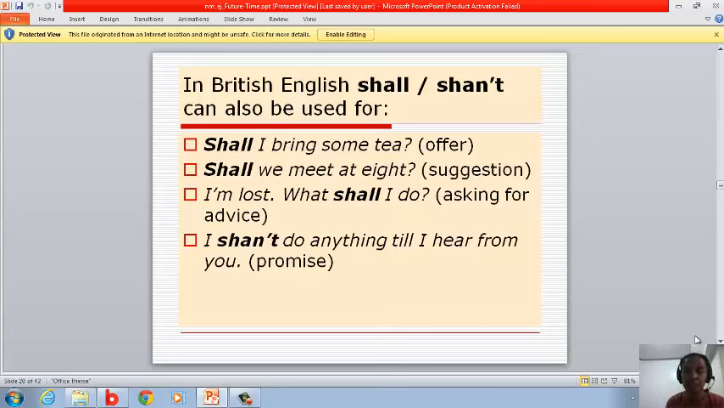In British English, shall and shan't can also be used. For example, shall I bring some tea? Offer. This is it. She or he is trying to offer you something. Another one: shall we meet at 8? Suggestion. They suggest that they are going to meet at 8. I'm lost. What shall I do? Asking for advice. I shan't do anything till I hear from you. Promise. This is a promise.